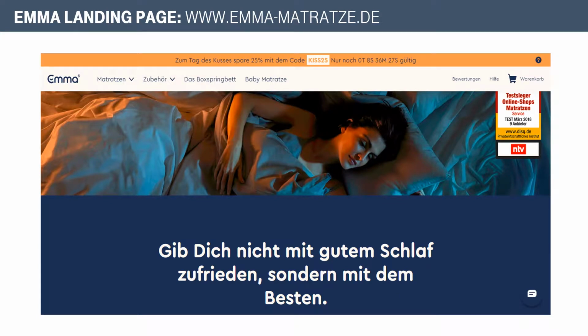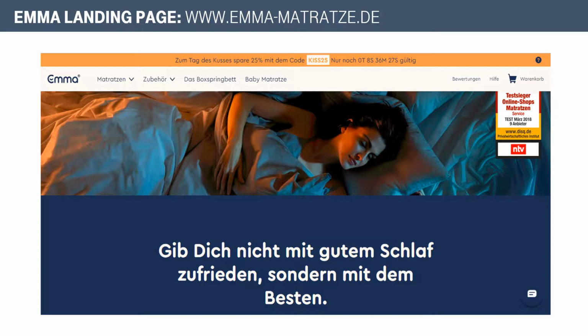I would like to introduce my A/B experiment, and this will be the landing page of EMA. EMA is a startup founded in 2015, which is selling mattresses. It has grown into a company of 200 employees within 20 different markets or countries, selling over 300,000 mattresses per year. We will deep dive within the experiment into the German market of mattresses.